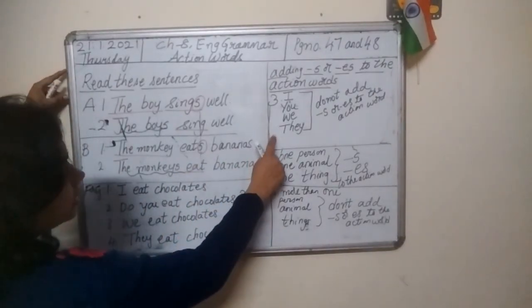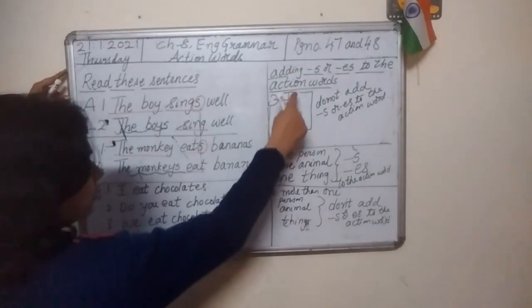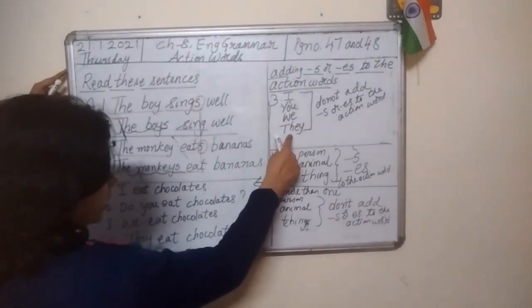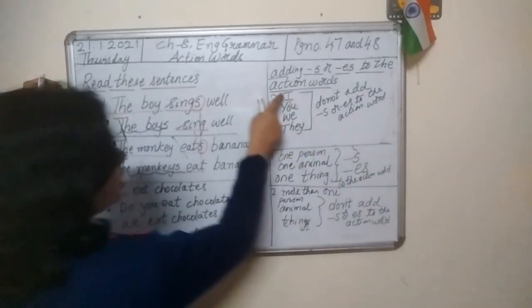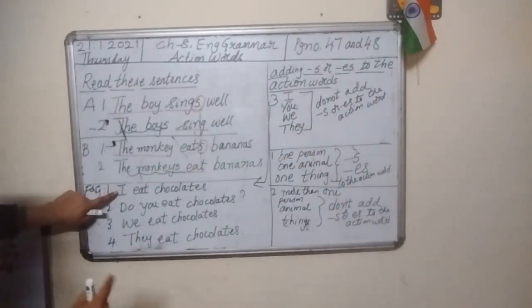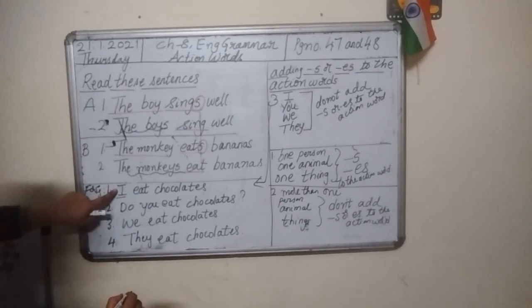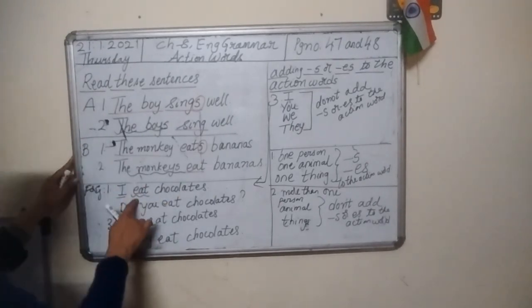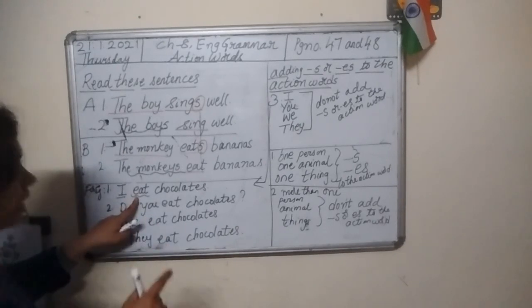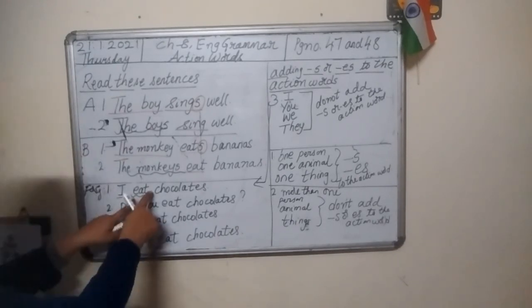What did I say here in the third point? When a sentence is starting with I, you, we, and they, we don't add S or ES to the action word. First sentence, I eat chocolates. Look at the action word here. Eat is the action word, E-A-T. Did I add S or ES?